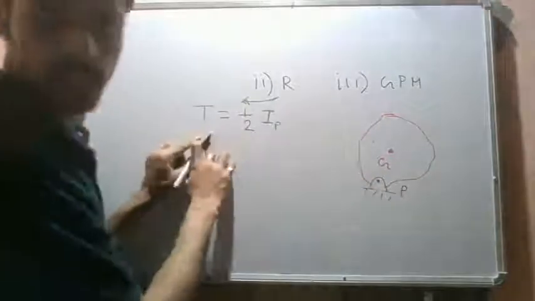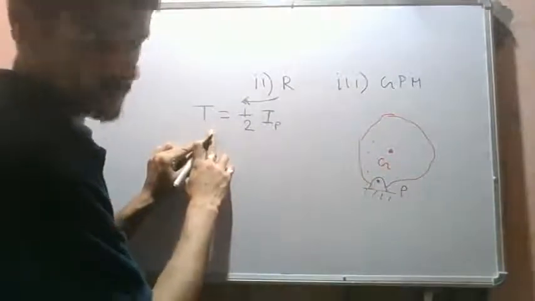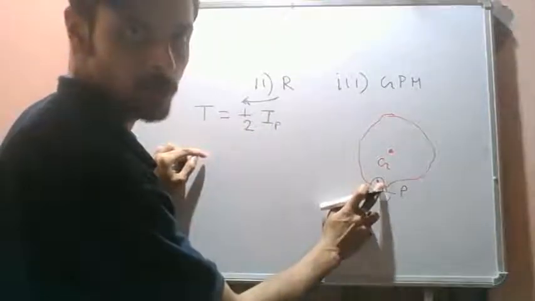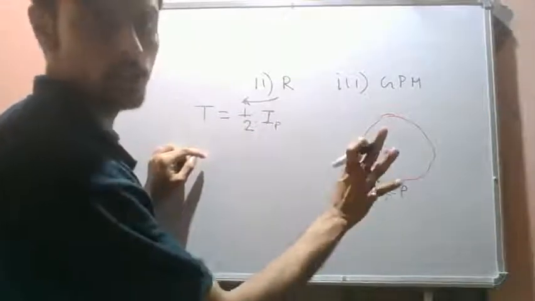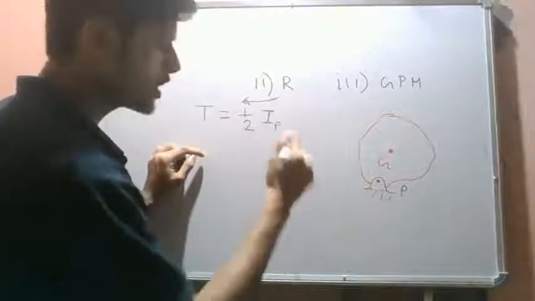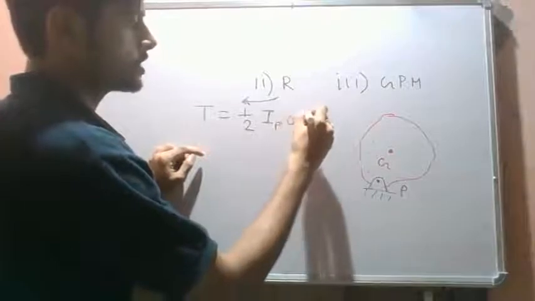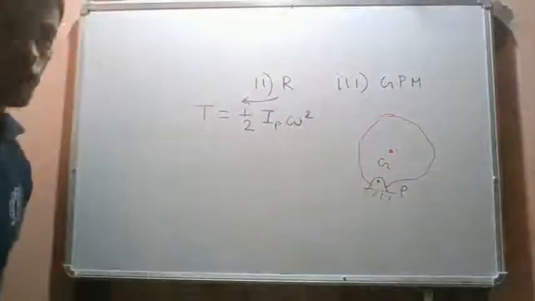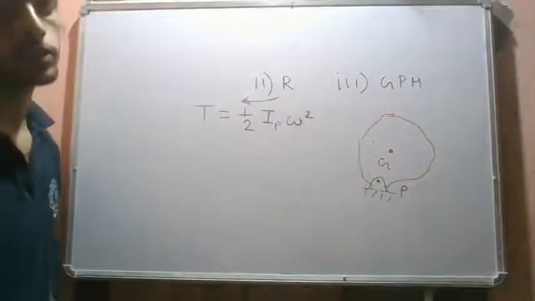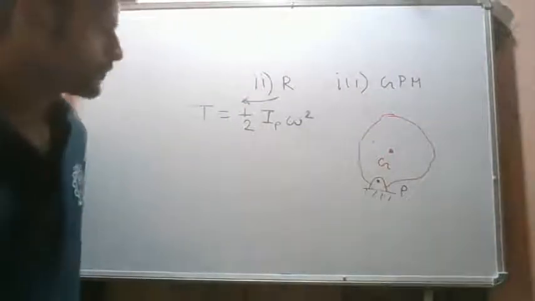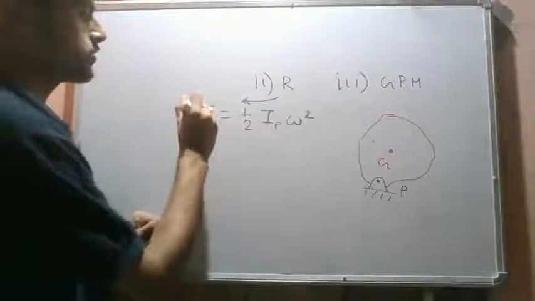In this case, the kinetic energy of the rigid body is given as half the moment of inertia about this fixed point, not about G, times omega square. Omega is the angular velocity. So the moment of inertia about this fixed point times angular velocity square is the kinetic energy for a fixed point rotation problem.